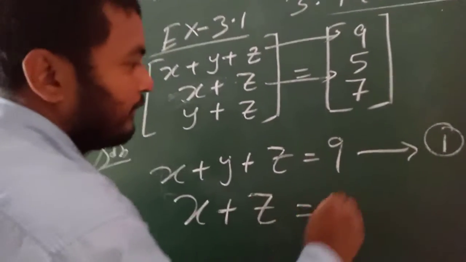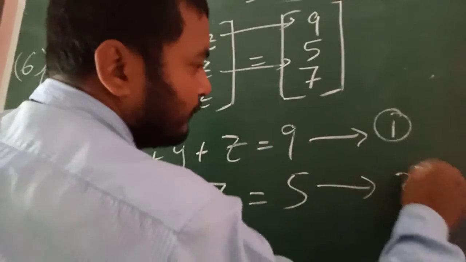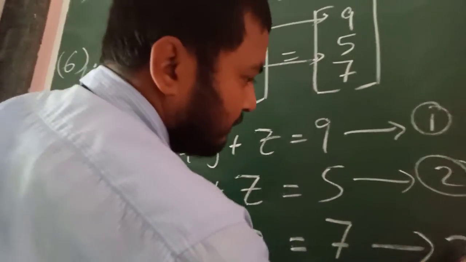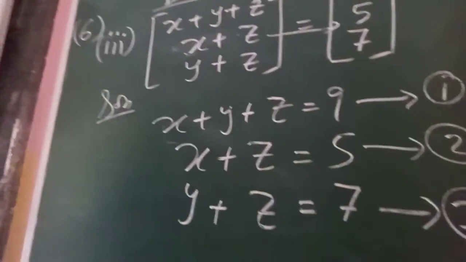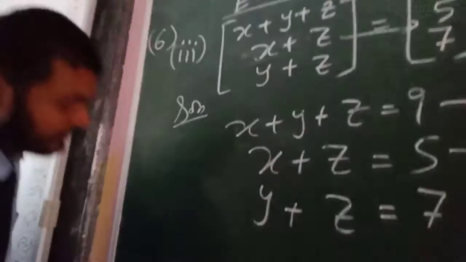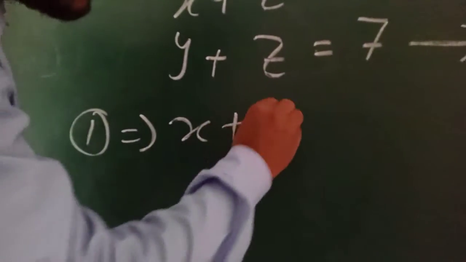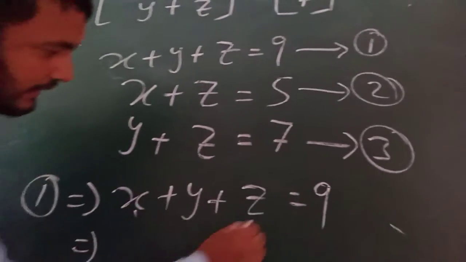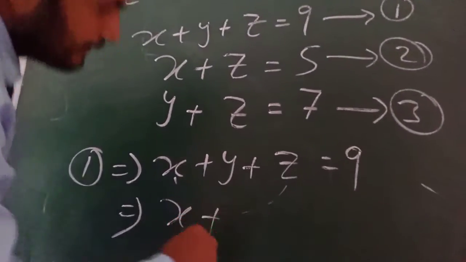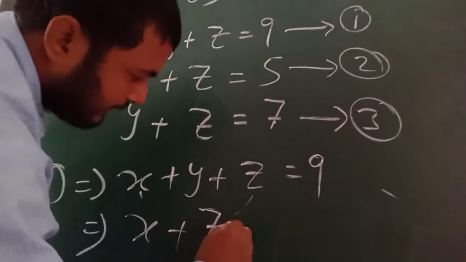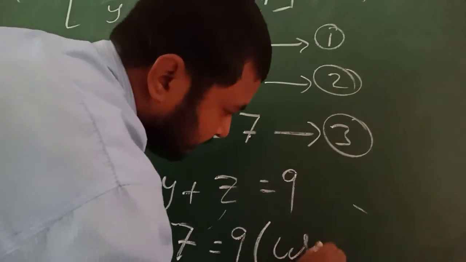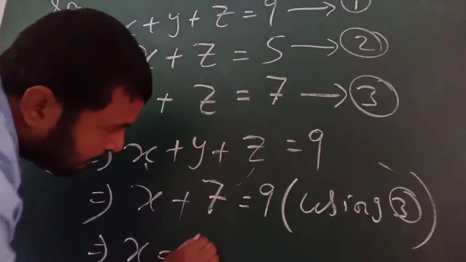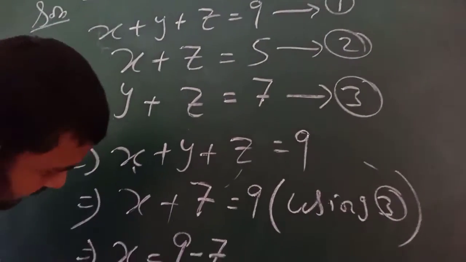X plus z must be equal to 5. Take it as equation number 2. Y plus z must be equal to 7. Take this as equation number 3. Now you find out the value of x, y and z. It is very easy to find out. Take equation number 1, x plus y plus z is 9. Now y plus z we know is 7. Put 7, we are using 3. Then x we get 9 minus 7, so x we get 2.